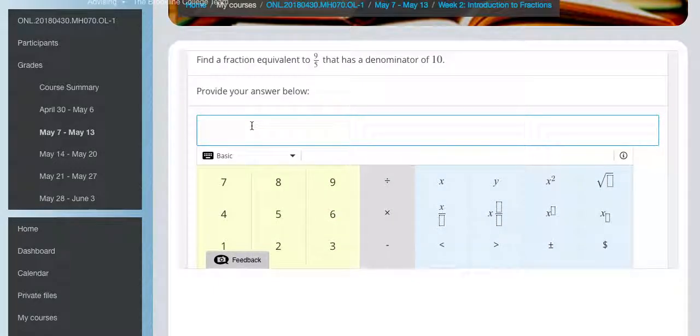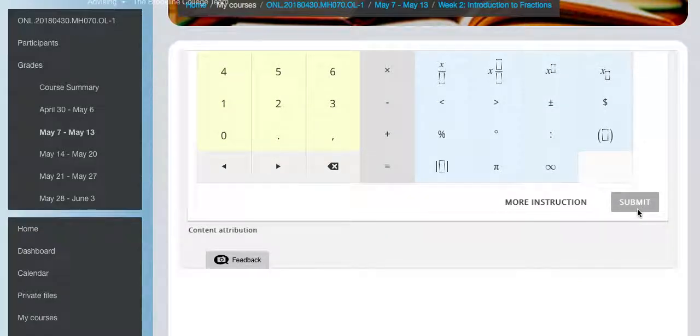Once you have the answer typed in, you click submit, and you can continue to do these problems. You'll work on it until you get 100%. It's not a high stakes environment where you feel like, oh my gosh, if I get it wrong the first time, I'm out of luck. You can keep working, keep working, keep working. Go for that 100%. It builds questions based off of whether you get it right or you get it wrong. And if you think that you need additional instruction, it will do that for you. So it's kind of like having your own personal instructor in the computer that's working alongside you, making assignments that are going to help you out specifically.